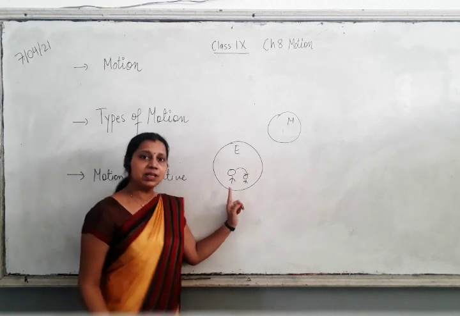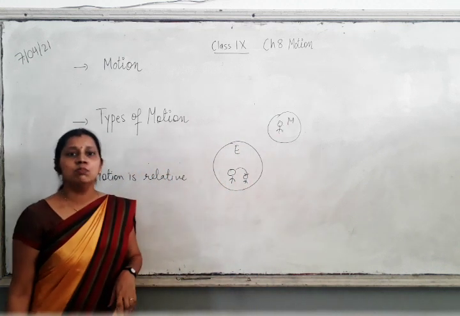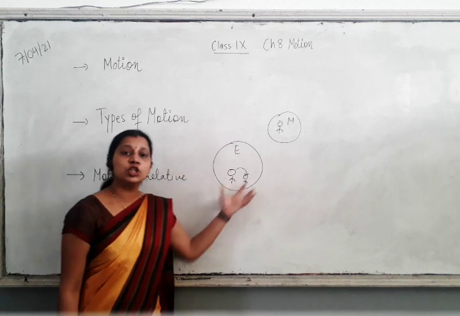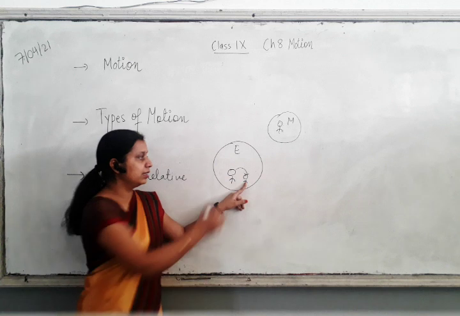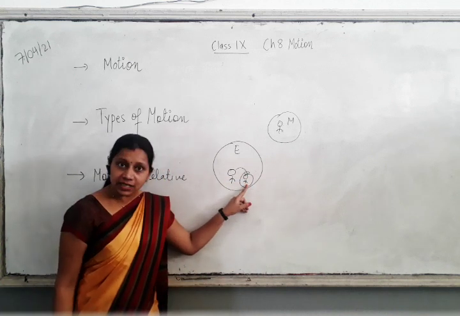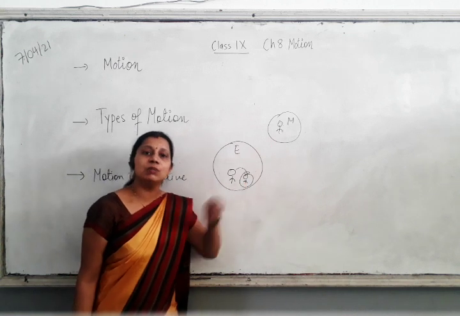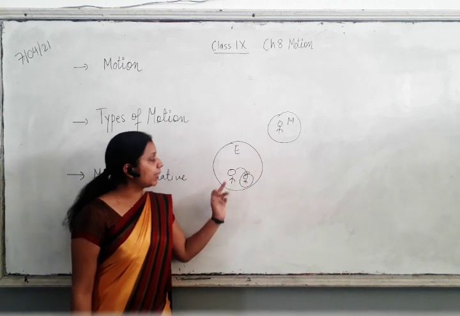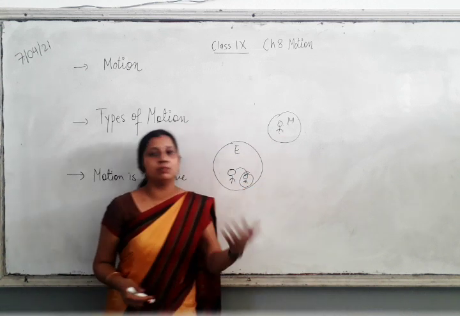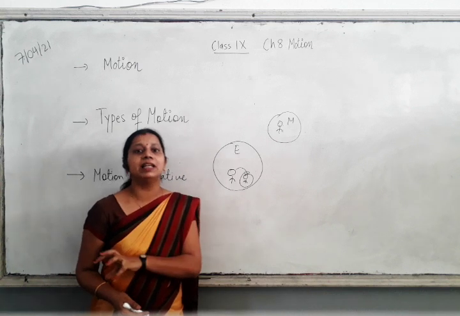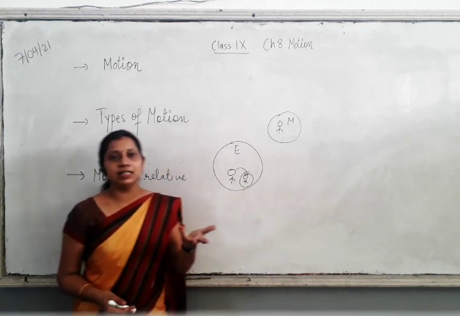The same person, if you move, then you will appear to be in motion, right? Because of the motion of earth. So here, if the person is here, then this is in rest. But if the person is here, then the same thing appears to be in motion. Right? That means by changing simply the reference point, it can be either rest or motion. And this is the meaning of relative. So depending on the reference point or origin, you can define motion.